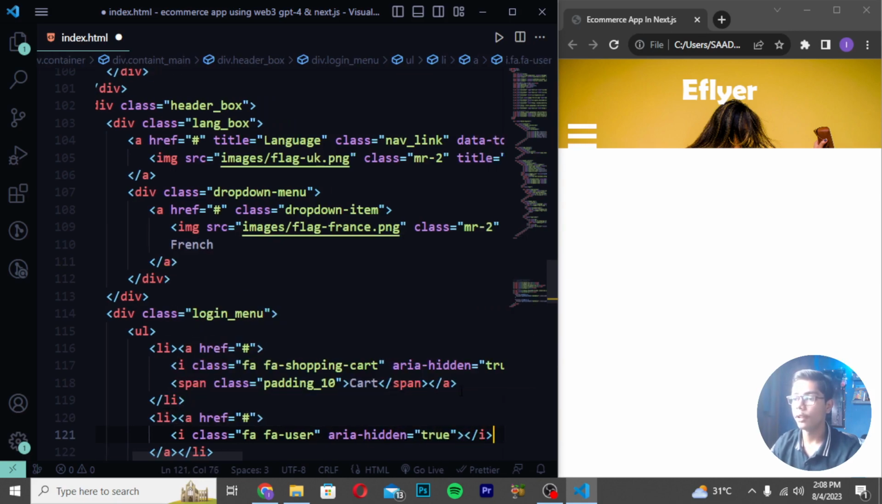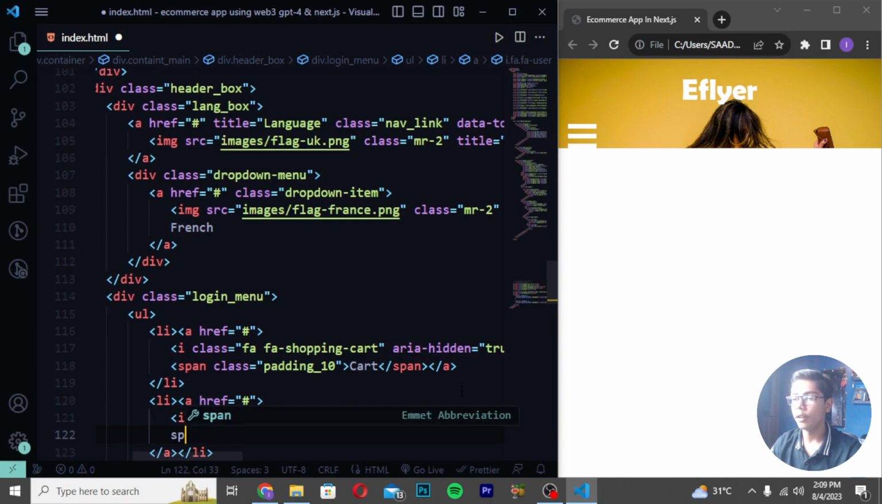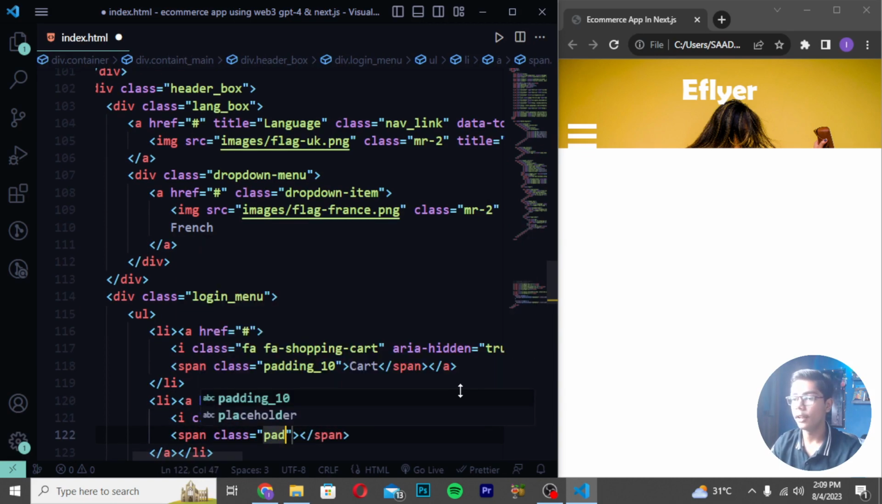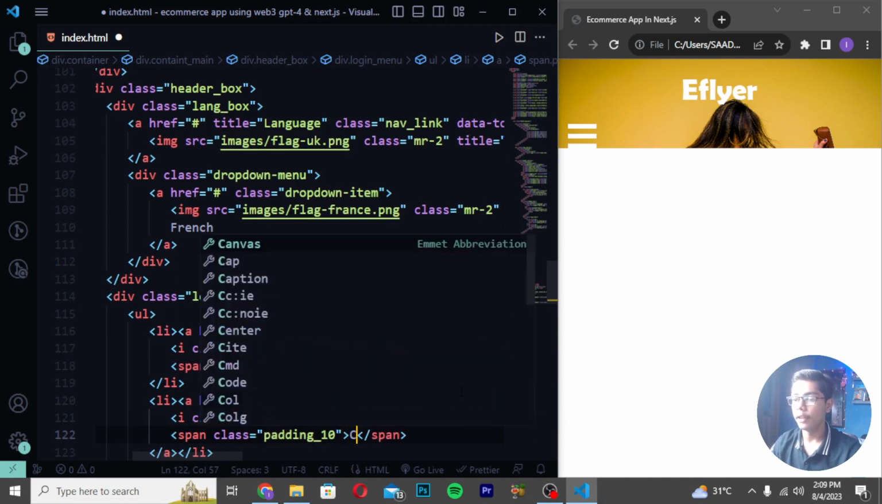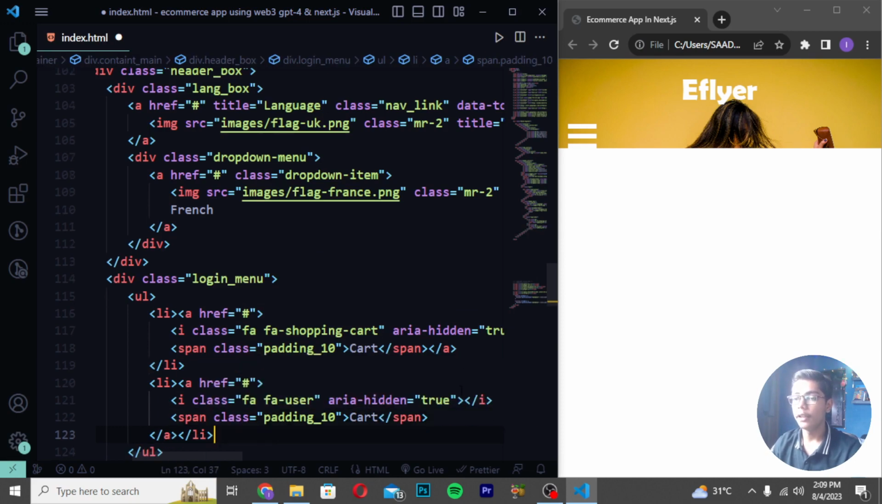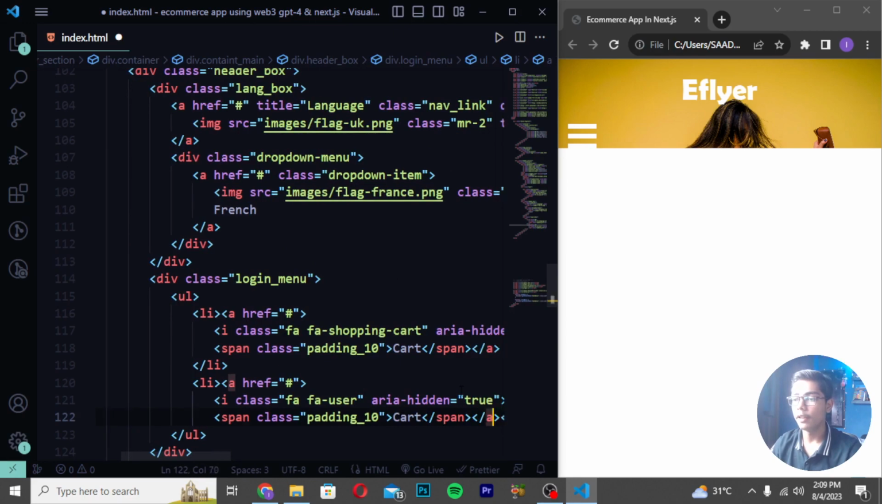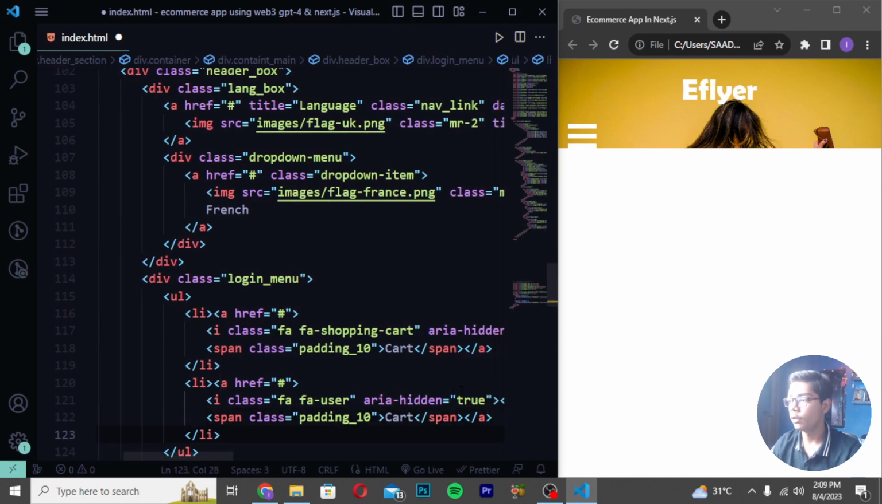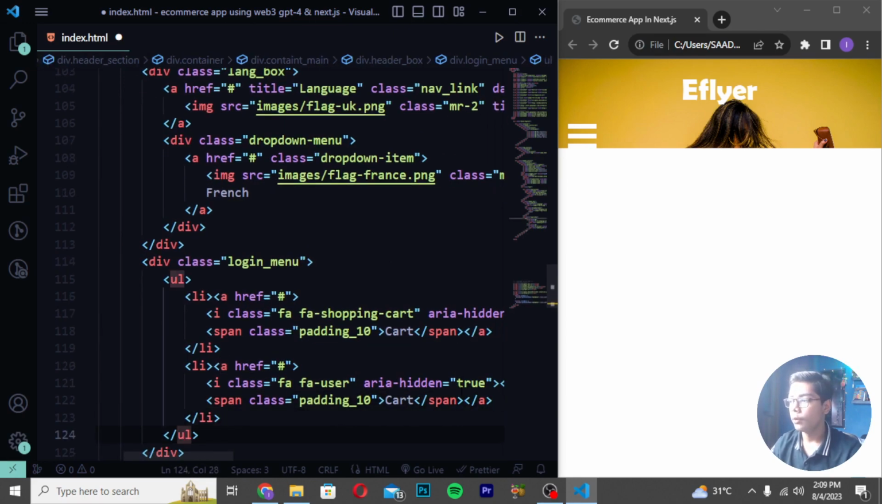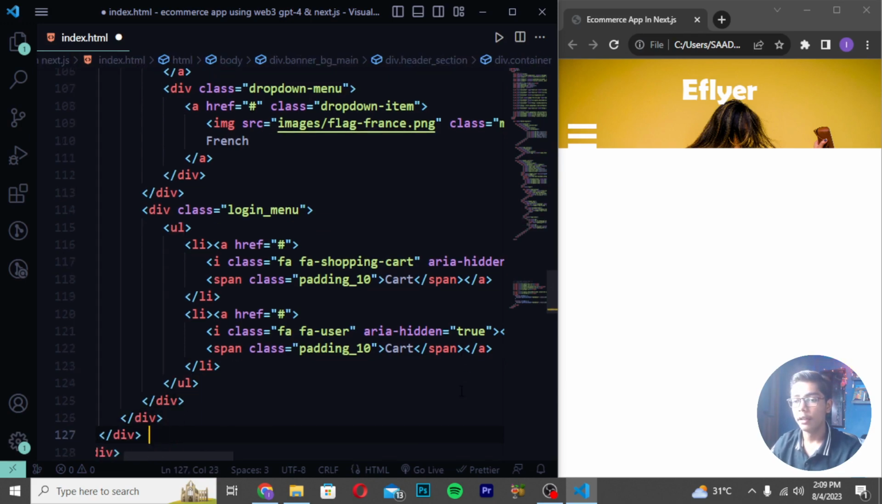Then I will be now just doing one thing. I will be moving down, write here span tag class, and I will be writing here padding underscore 10. Then write here cart. After writing this, you have to now just do one thing. You have to press backspace here, and then you have to now move down, and you have to just do one thing, like you have to move down after the 5 divs which we have created. So you can see 3, 4, 5.